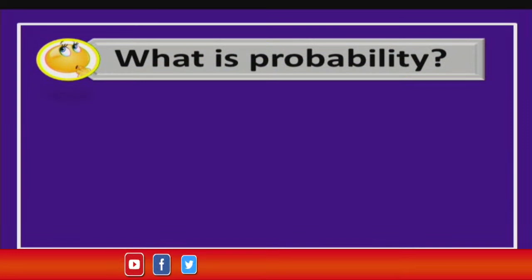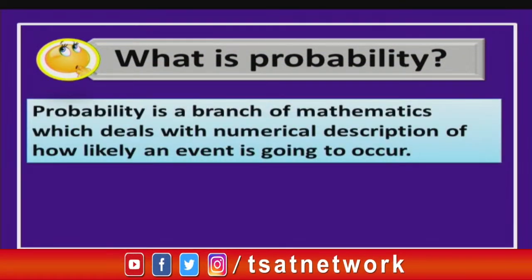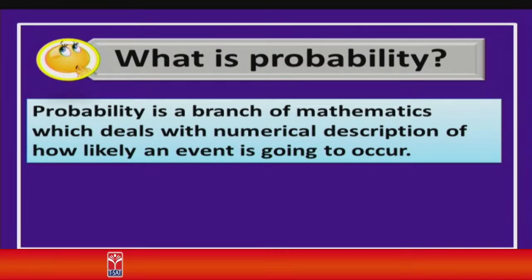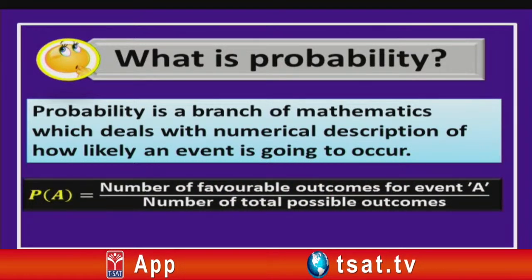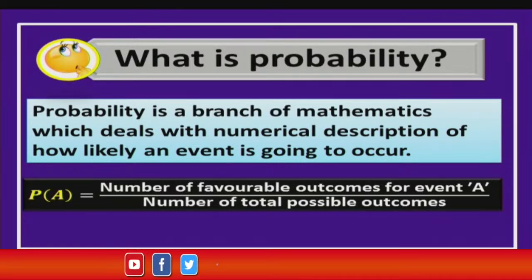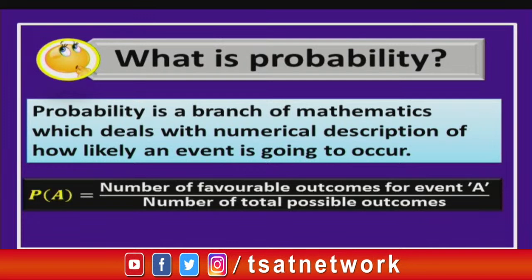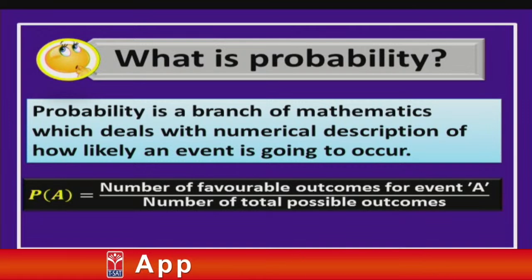Now let us see what actually a probability is children. So probability is a branch of mathematics which deals with the numerical description of how likely an event is going to occur. So the formula to find probability of an event is denoted as P of A, and it is given by number of favorable outcomes for the event A divided by the total number of possible outcomes. Got it children? So this is the most important formula we have in probability, and this is the one which we are going to use in all the problems that we are going to discuss further, okay children.